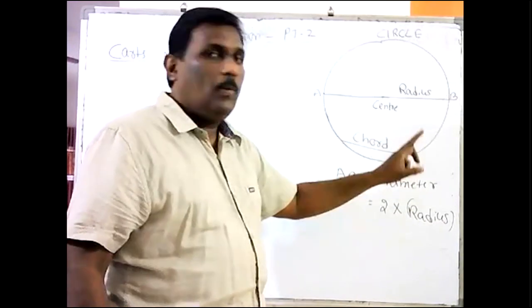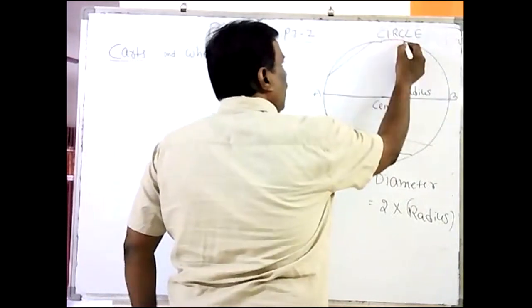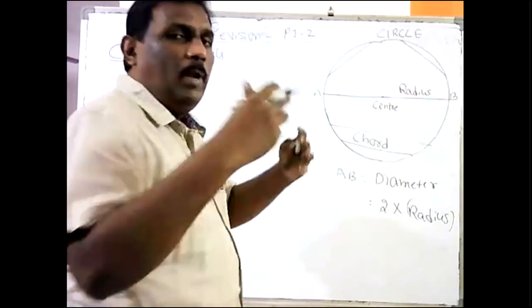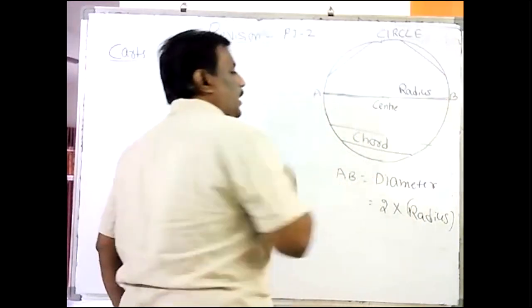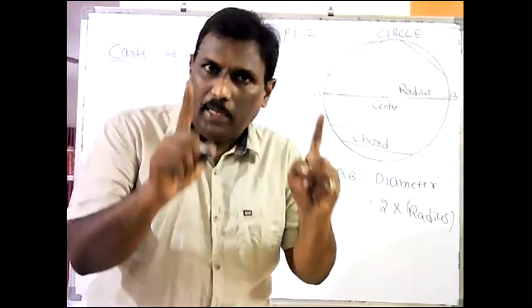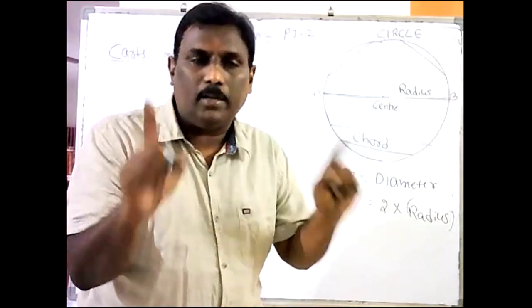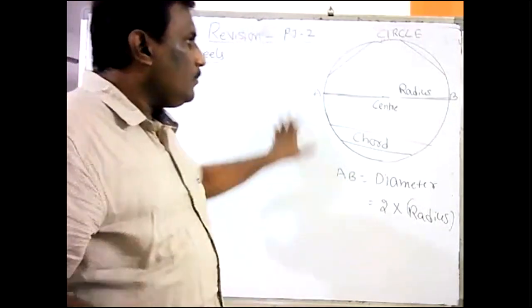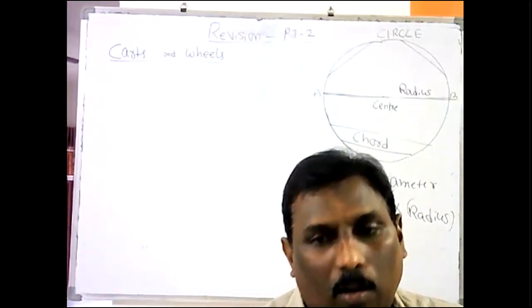A line joining any 2 points is called a chord. This is also a chord. This is also a chord. You can have many chords. Among all the chords, the biggest chord is the diameter. Diameter is also joining 2 points, so that is also a chord, but it is the biggest chord. These are a few basic things about circles which we discussed long back.